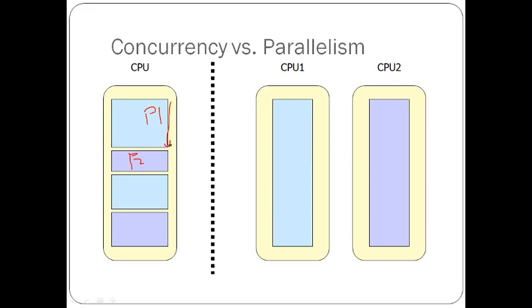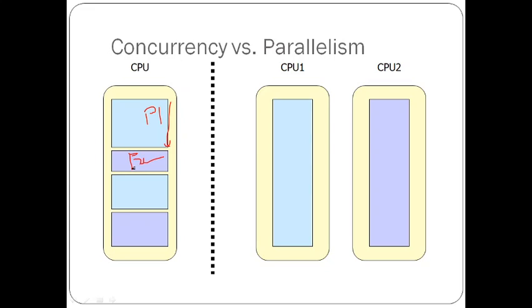Once process 1 goes to some input or output operation, the CPU is idle. At that time the CPU time is utilized by the P2 process. Once again P1 comes to CPU utilization, P2 goes to the sleeping state and P1 again comes to execute.